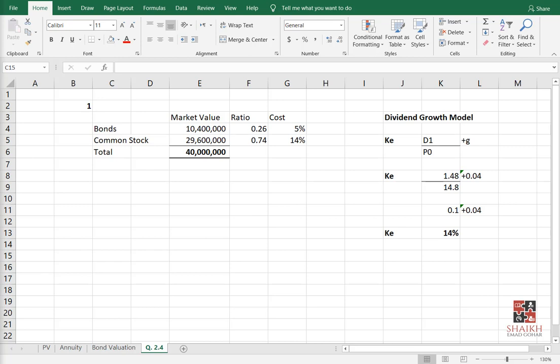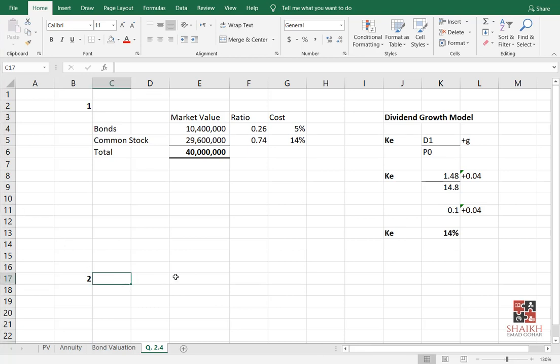Don't be shy. Definitely this is the first time you are looking at this thing, the dividend growth model and all these things. So let me know if it is difficult for you, because I tried to make it as simple as possible. I would have done this in 15 minutes, and I am doing the class for around 43 minutes now. So I am trying to make it very easy for you.